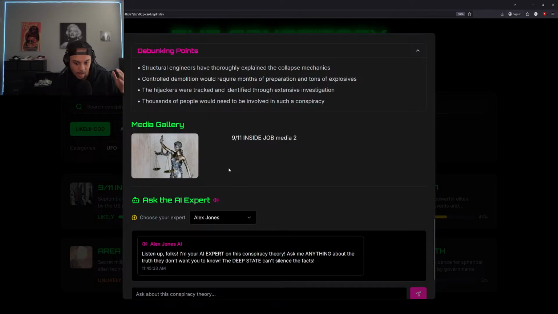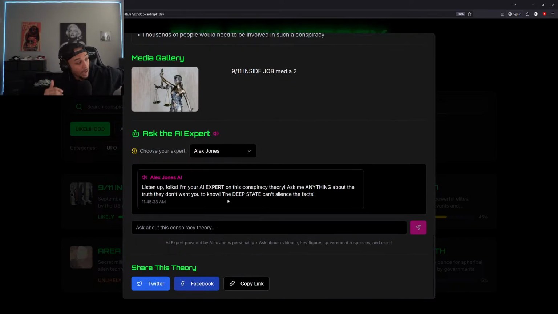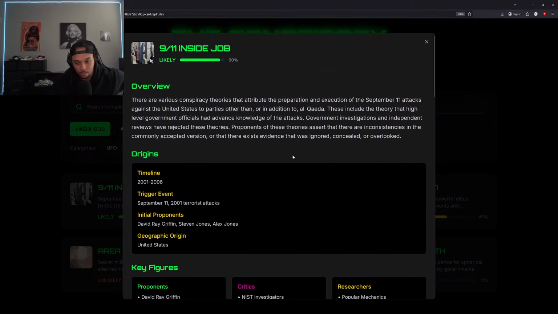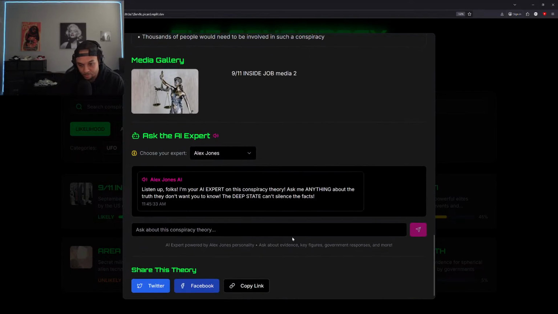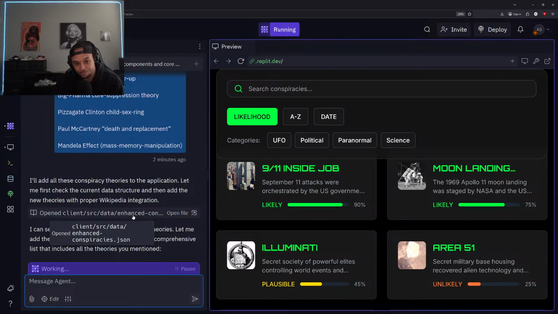The goal of this app, like we have the AI assistant, right? So any specific questions or references, the AI will be able to reference anything that you have directly. So we're just trying to have this be processable, right? You go to a Wikipedia page, you're seeing a ton of information. We need to condense that into all the points that people will be actually interested in catching in a simple way. And then you can just ask the AI any specifics after that. All right. And I need to add the voices to these guys.